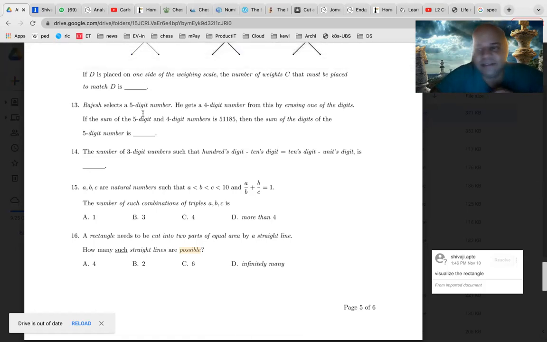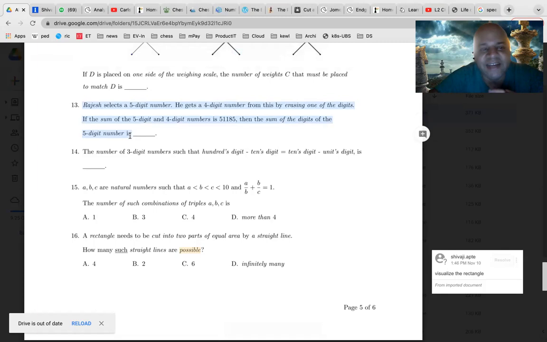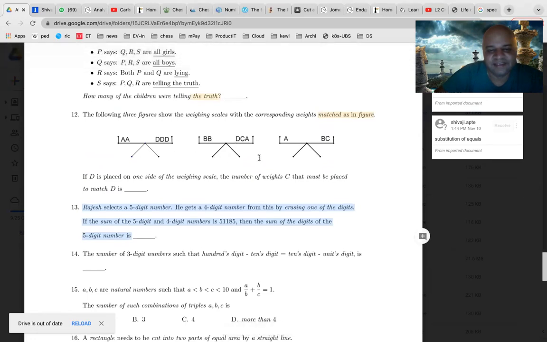Sir, are we doing the 12th one or 13th? 13th one. 12th one we did last time, no? So 13th one we are doing. But I had a doubt actually. What is the doubt? In these weighing scales, all of them measure the same. I didn't understand the last sentence.